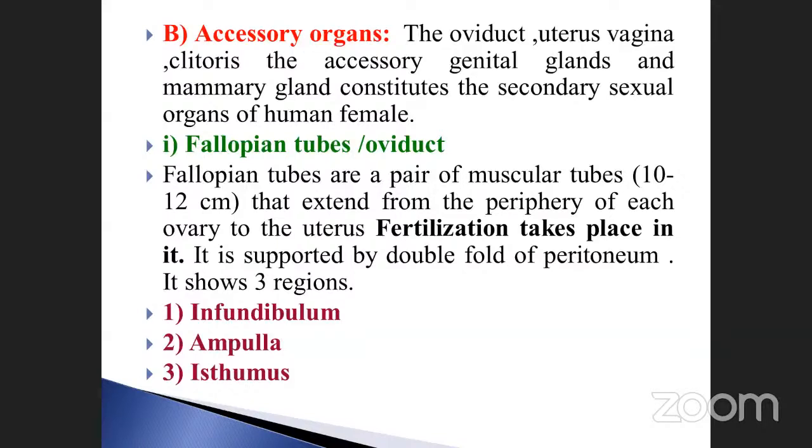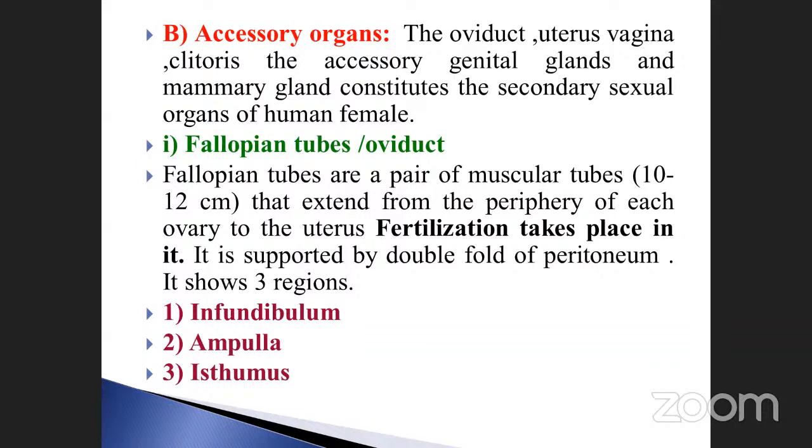When the sperm move into the female reproductive organs, they reach the ovary. Through the way, they can move through the fallopian tubes. When it reaches the fallopian tubes, fertilization takes place. So in most cases fertilization takes place in the fallopian tube, otherwise called the oviduct. It is supported by the double fold of peritoneum. It shows three regions.